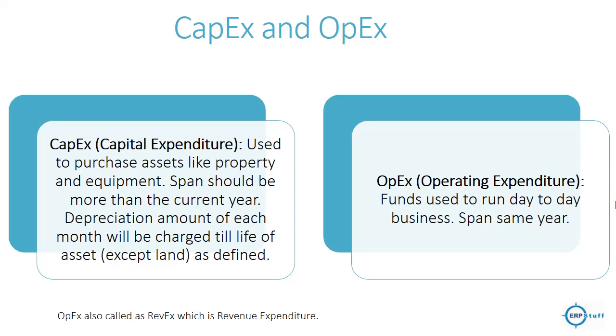Another is Opex, operating expenditure, funds used to run day to day business, spent the same year. These are the current year expenses. It is also called REVEX. In a few companies it is called REVEX, revenue related expenses. REV for revenue, revenue expenditure. So you should know now what is Capex and what is Opex.